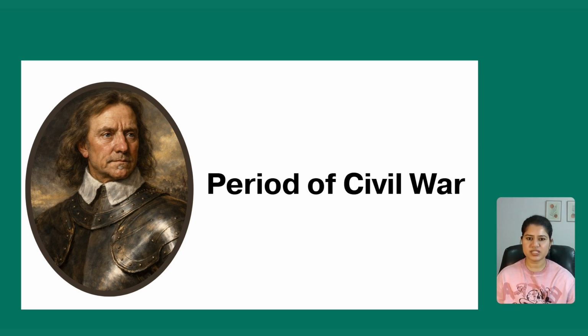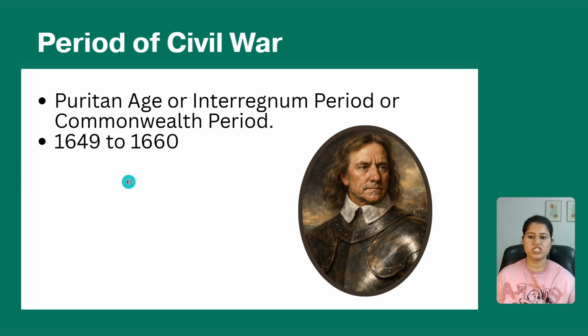So let us begin our discussion on the period of Civil War. If we talk about the timeline of this period, then this period started from 1649 to 1660. As we have seen in the Caroline Age, in the year 1649, King Charles I was executed. So after 1649, the period of civil war started. So the timeline here is 1649 to 1660. Apart from it, this period is also known as Puritan Age, Interregnum Period, or the Commonwealth Period.